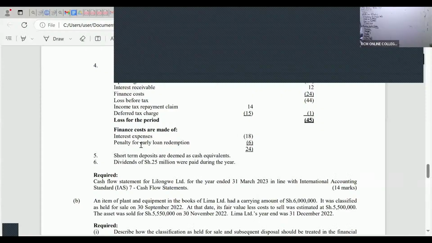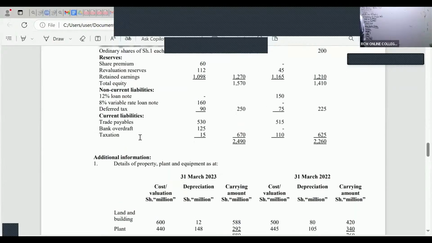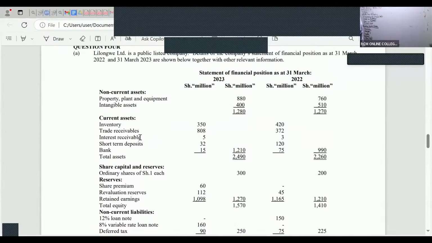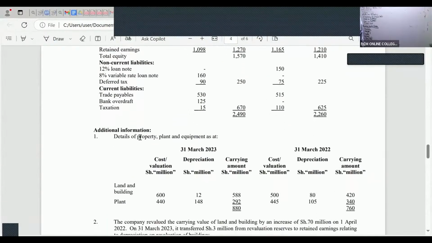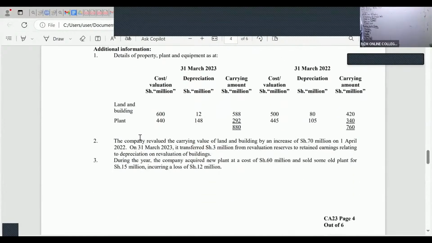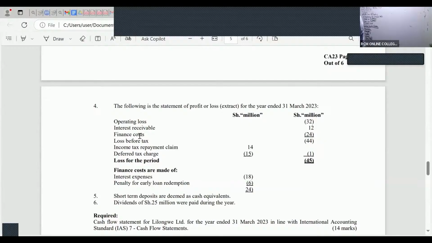This is very easy. I've never understood why students fail a cash flow question. If you fail a cash flow question, then you have a problem. Let's start in this case here with the profit stroke loss before tax, the PBT. But this time around, the examiner was very bright. He gave us an extracted income statement. Yes. Note number 4. He has given us here the following statement of P or loss extract for the year ended 31st March 2023.